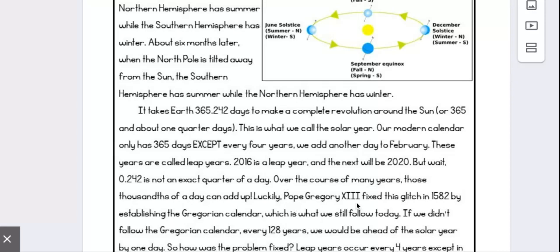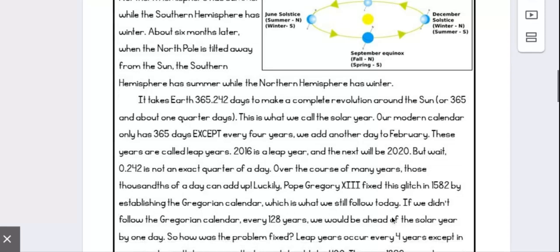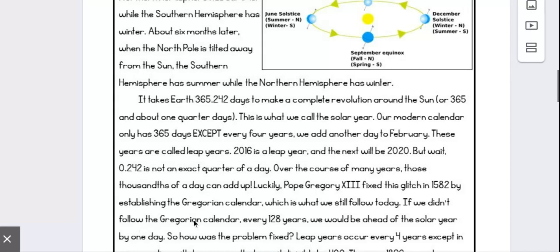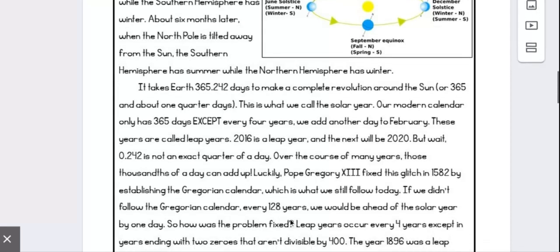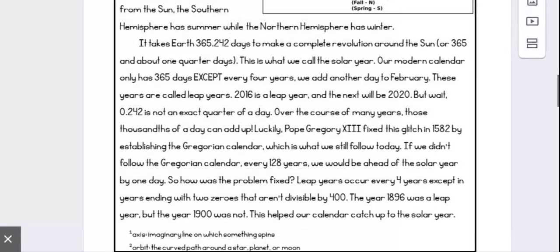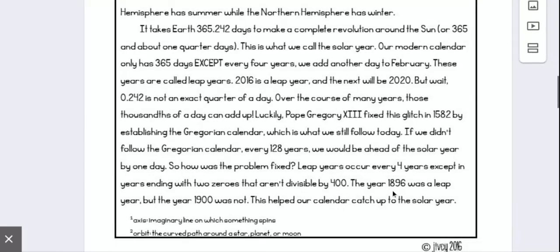Luckily, Pope Gregory XIII fixed this glitch in 1582 by establishing the Gregorian calendar, which is what we still follow today. If we didn't follow the Gregorian calendar, every 128 years, we would be ahead of the solar calendar year by 1 day. So how is this problem fixed? Leap years occur every 4 years, except in years ending with 2 zeros that aren't divisible by 400. The year 1896 was a leap year, but the year 1900 was not. This helped our calendar catch up to the solar year.